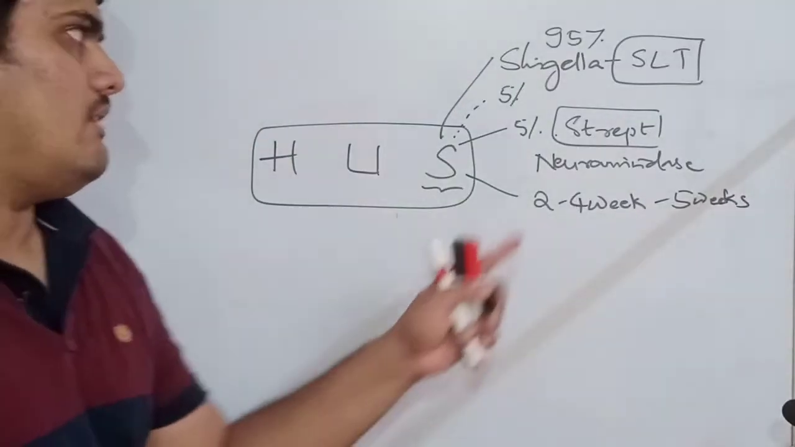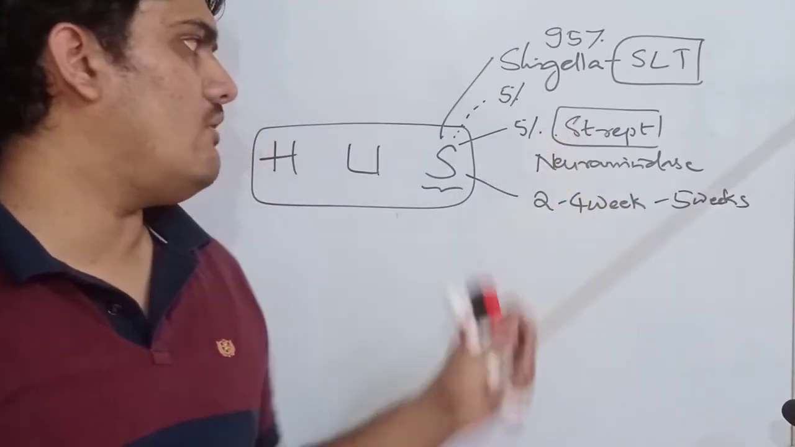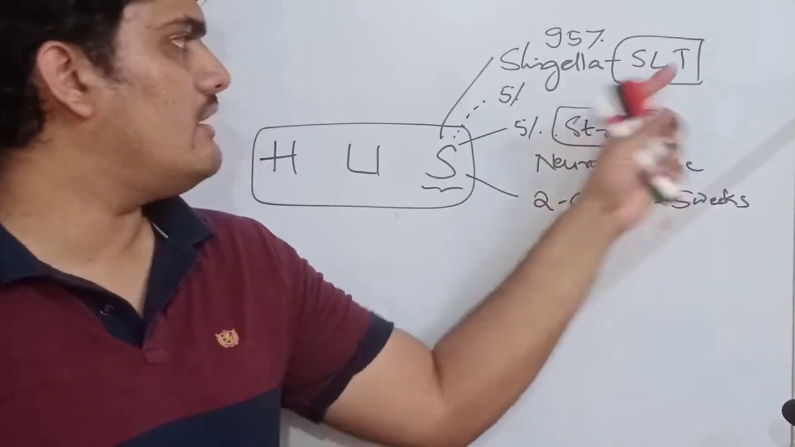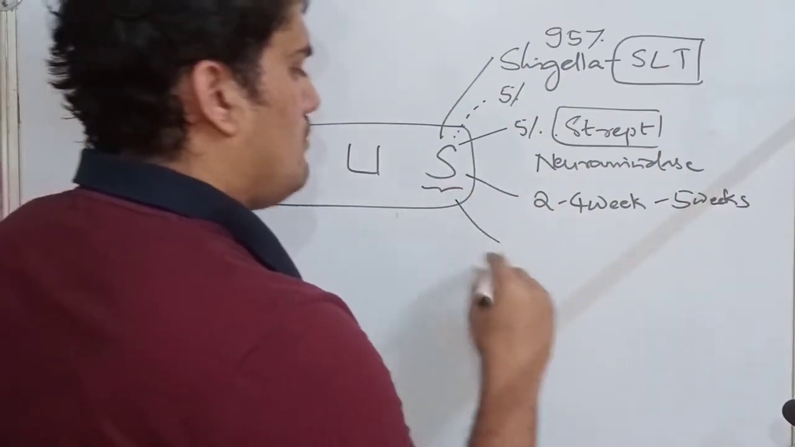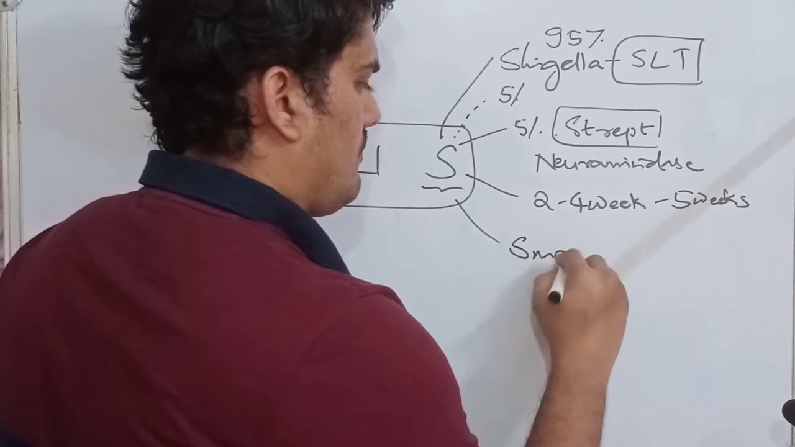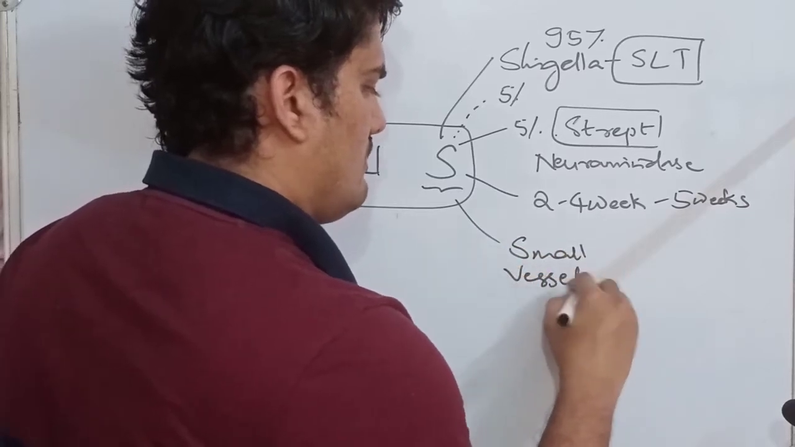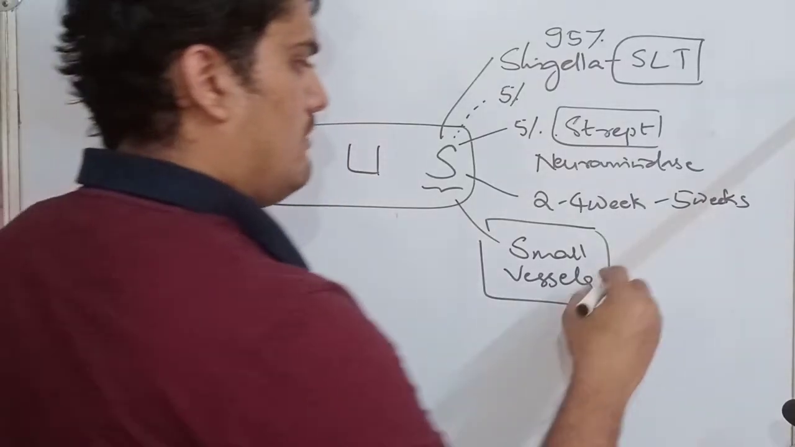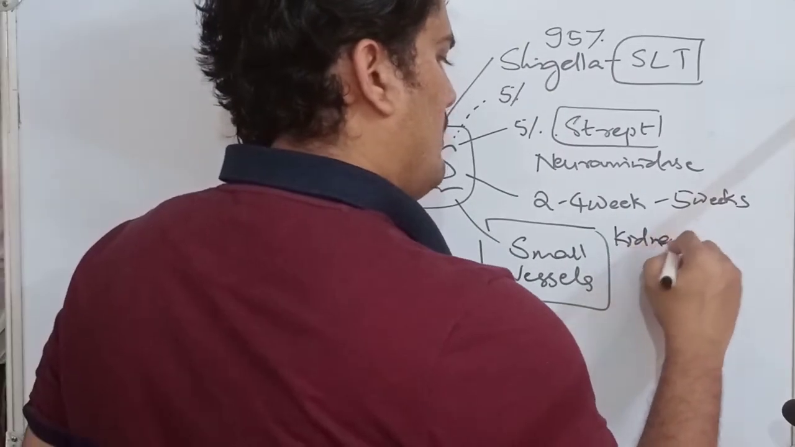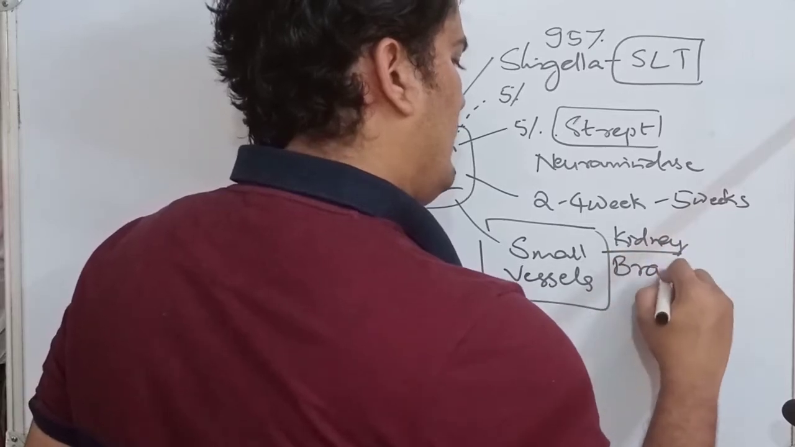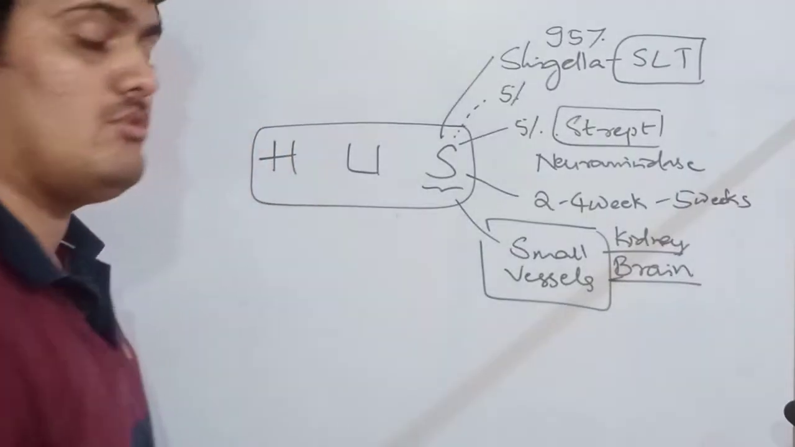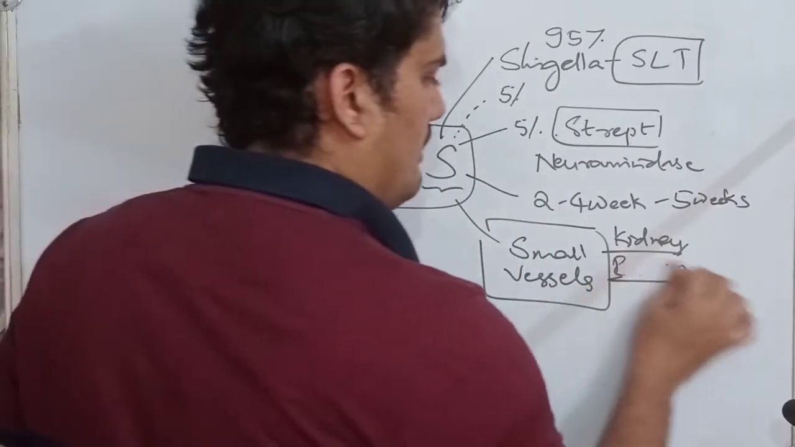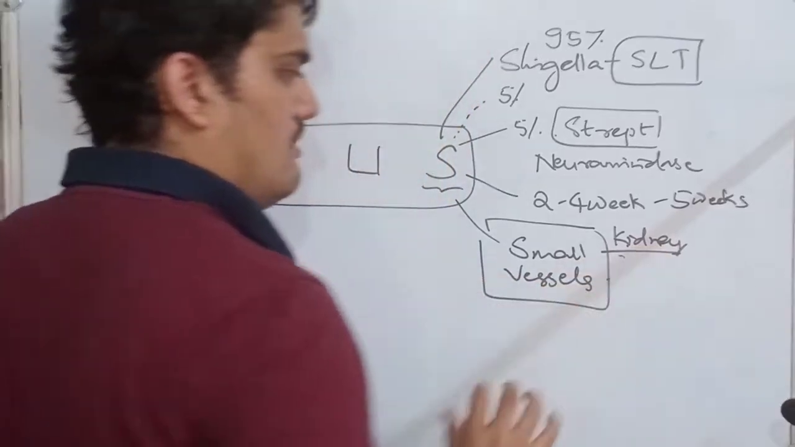After the episode of Shigellosis or streptococcal infection, due to the neuraminidase toxin or the Shigella-like toxin, small vessels are affected. Small vessels of where? Small vessels of the kidney or brain. If the brain is affected, it is known as TTP, that is thrombotic thrombocytopenic purpura. But with respect to HUS, the kidneys are affected, so small vessels of the kidneys are affected.